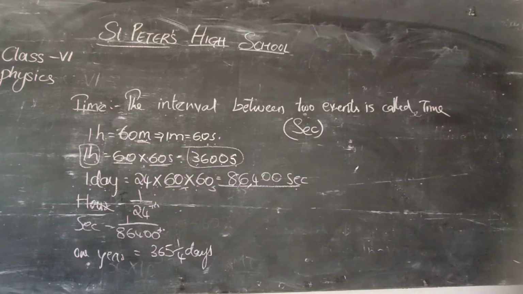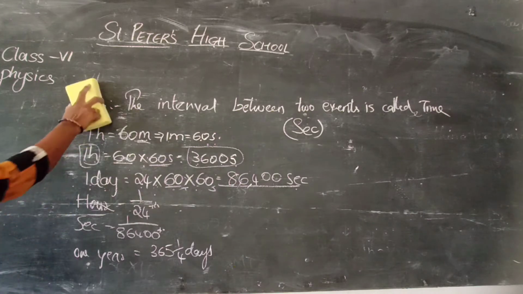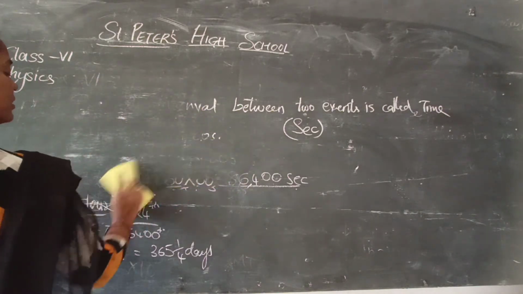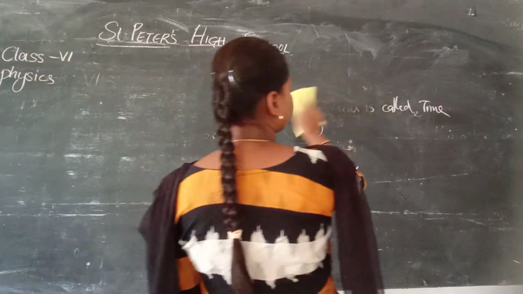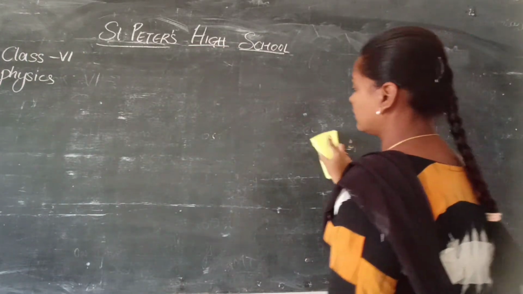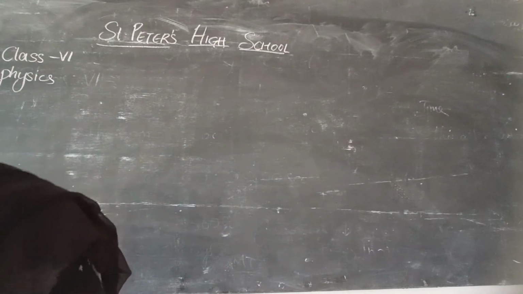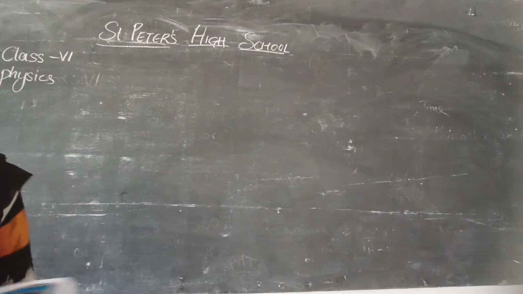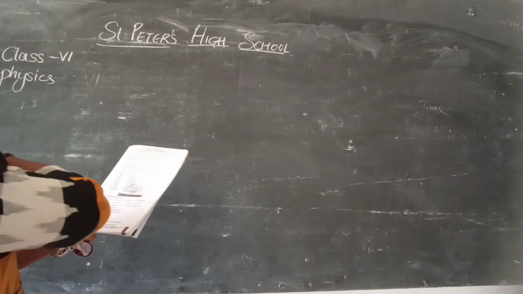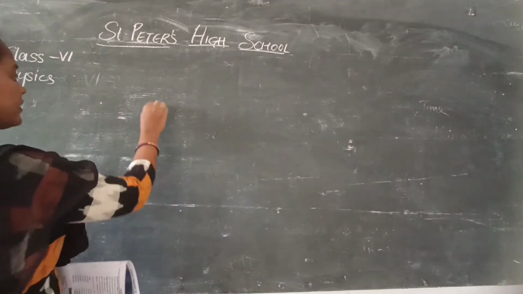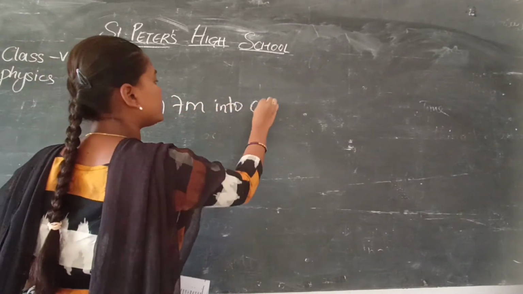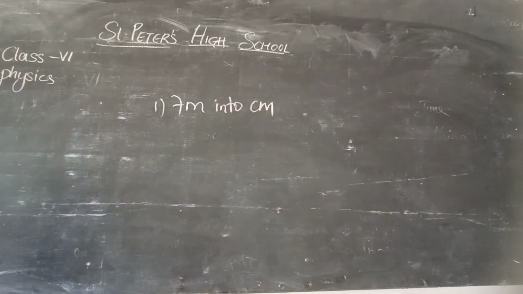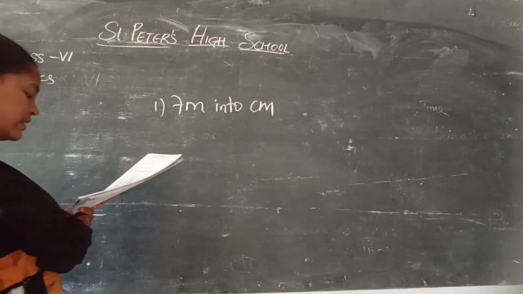Okay. Now we will see some of the sums here. We will start doing sums. So first we will be converting meters into centimeters or millimeters. So first question. Convert the following as directed. First one, 7 meters into centimeters. Okay. 7 meters, how can we write it as centimeters?